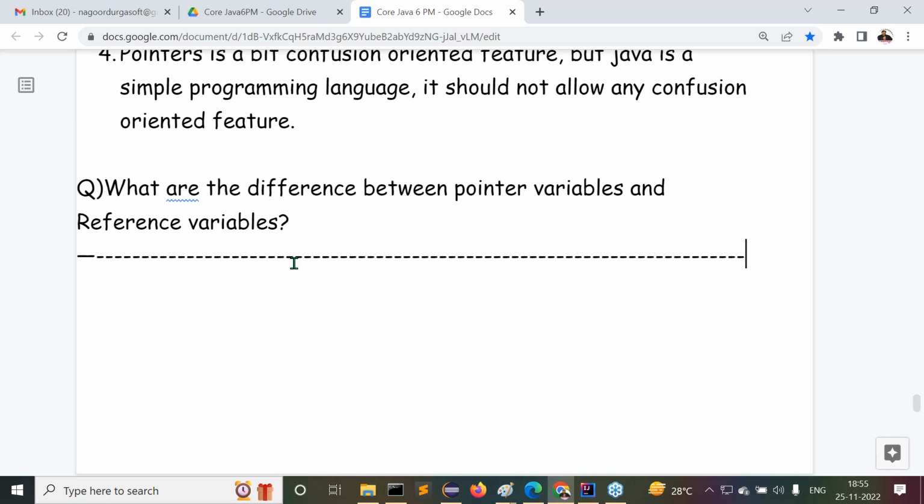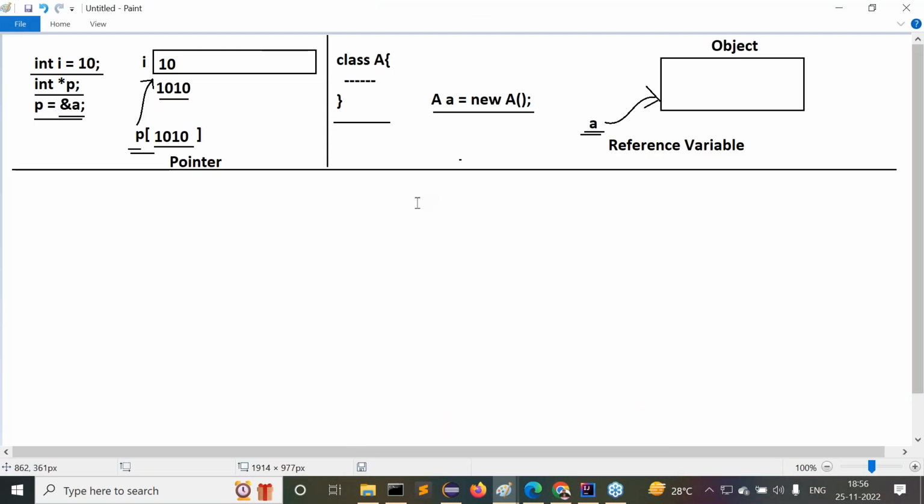Understand clearly what I am telling you. If you want to answer this particular question, first we have to differentiate between a pointer variable and a reference variable. We know something about pointer variables in C and C++, but we don't know anything about reference variables. So first we have to understand how a reference variable is created inside Java.